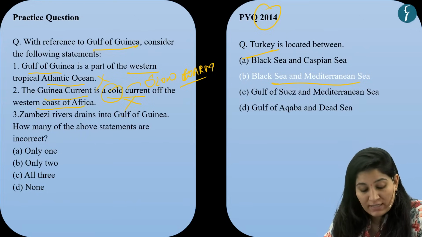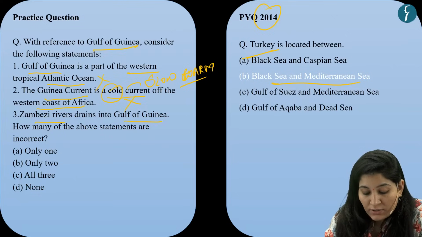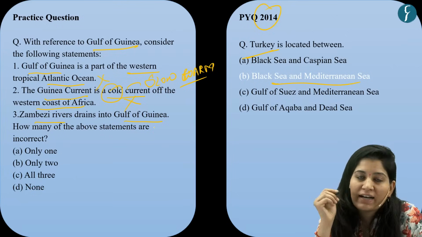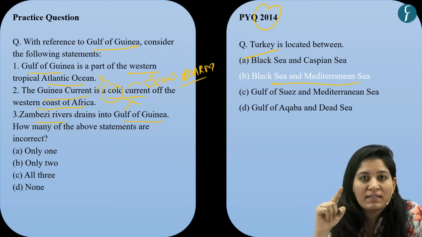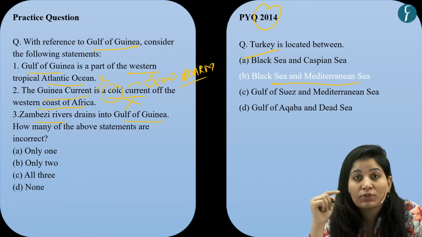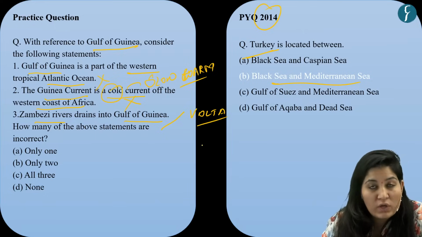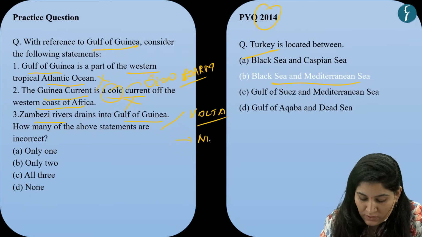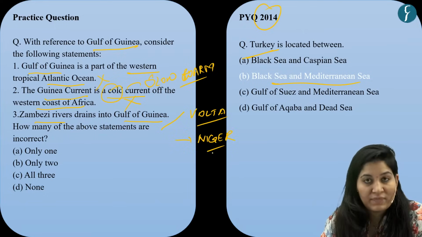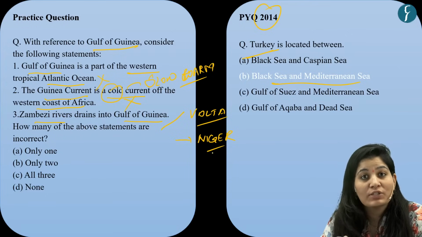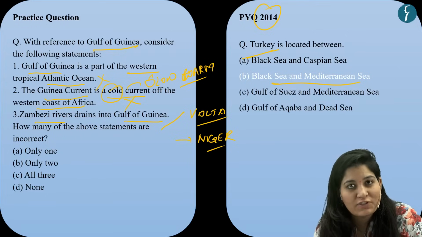Third statement is, Zambezi river drains into the Gulf of Guinea. Again this statement is incorrect because there are 2 rivers draining into the Gulf of Guinea. First one is Volta and second is Niger. And Zambezi River drains into the Indian Ocean, not into the Gulf of Guinea.